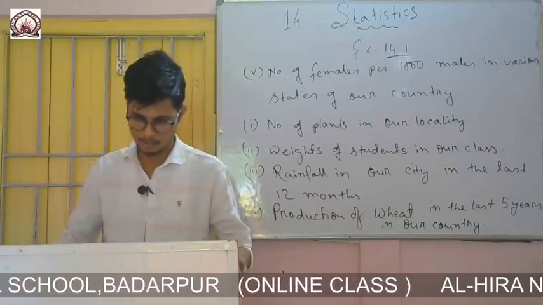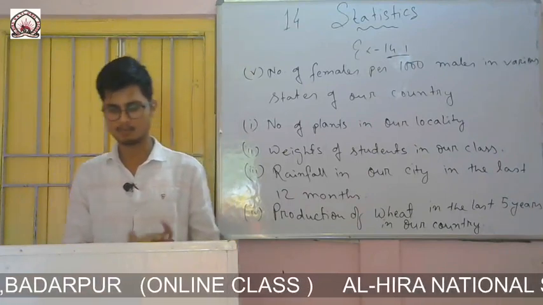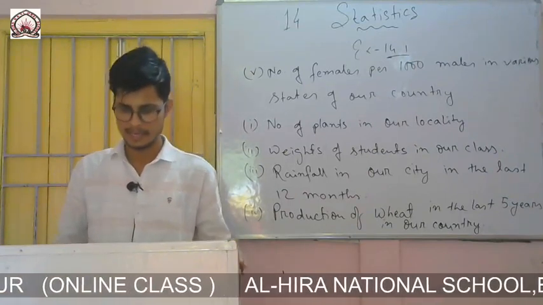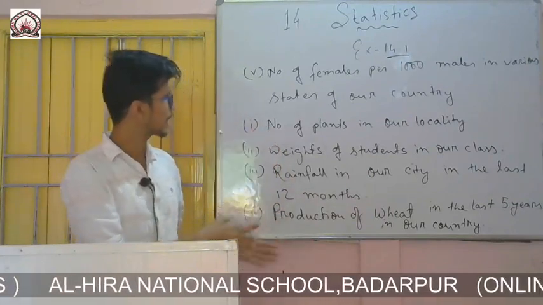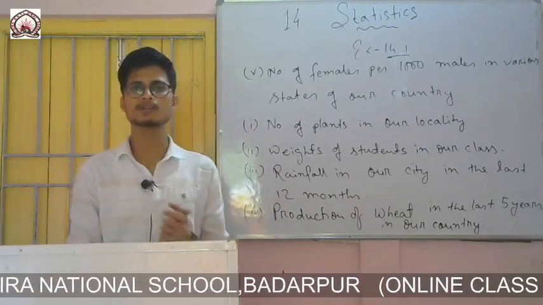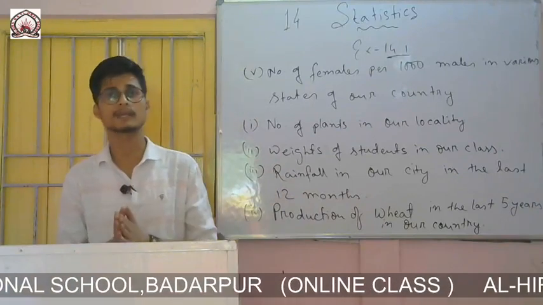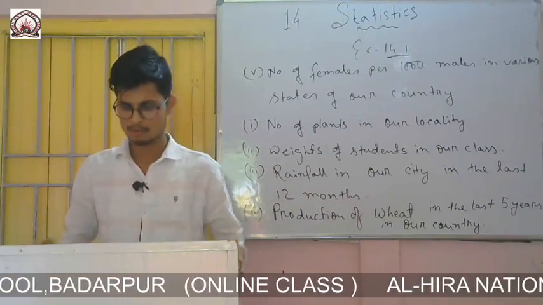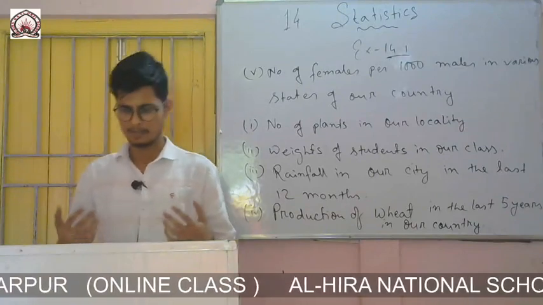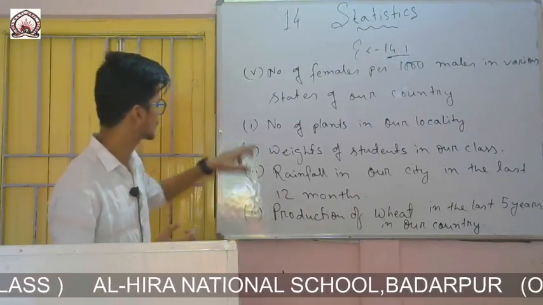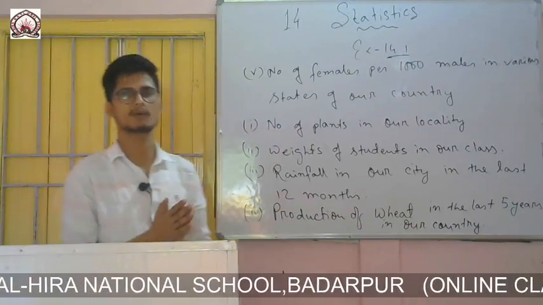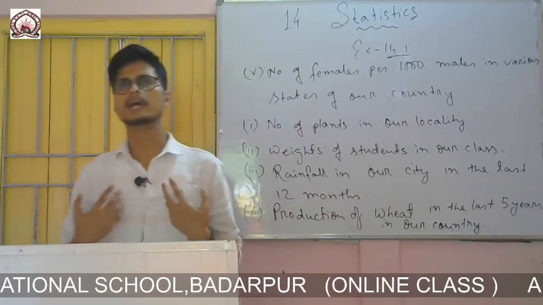So question number 2: classify the data in question number 1 above as primary and secondary data. Before analyzing whether the data is primary or secondary, let me discuss what primary and secondary data are. Primary means, for example, if I collect data by myself. Take this example, number of plants in our locality. This data I can collect by myself.